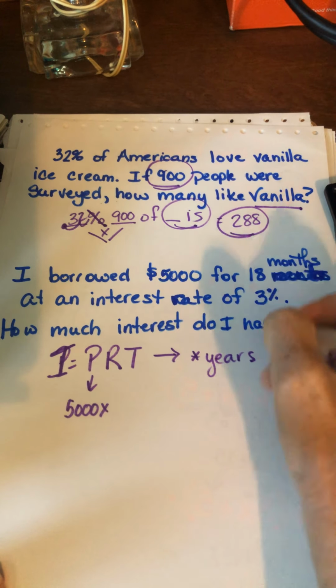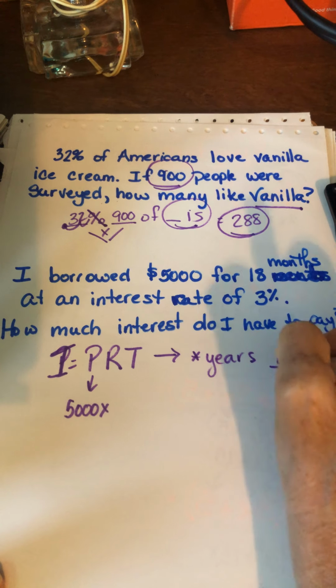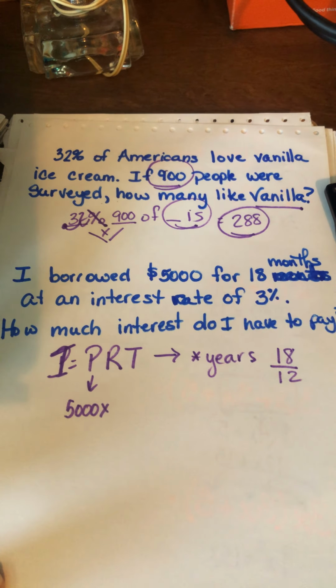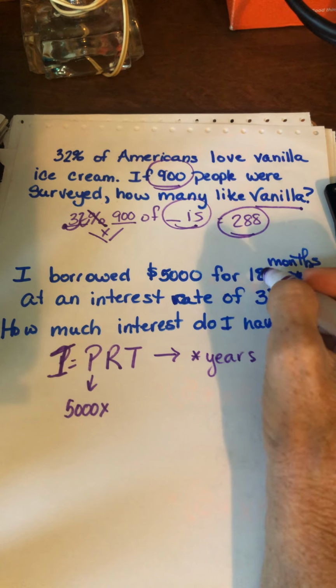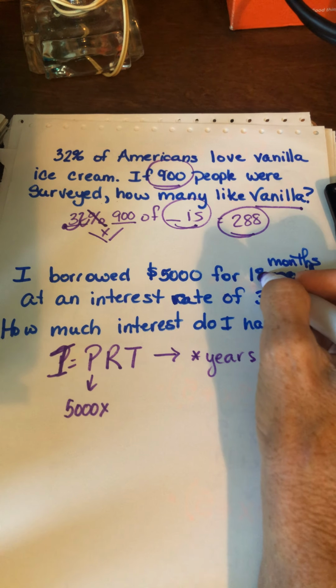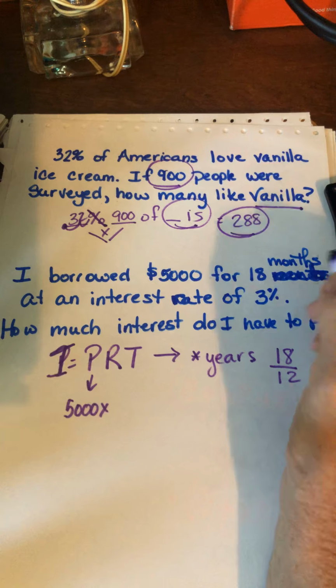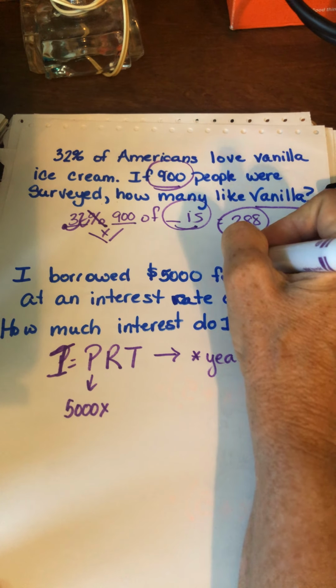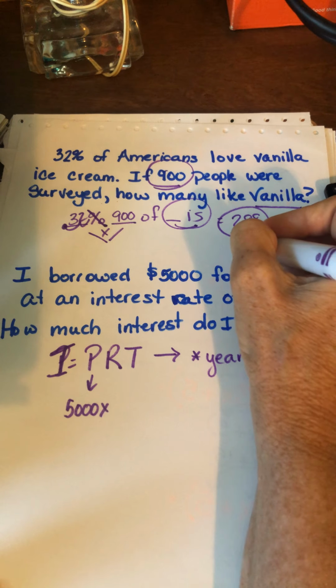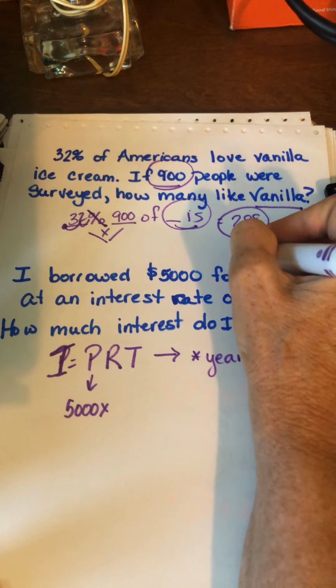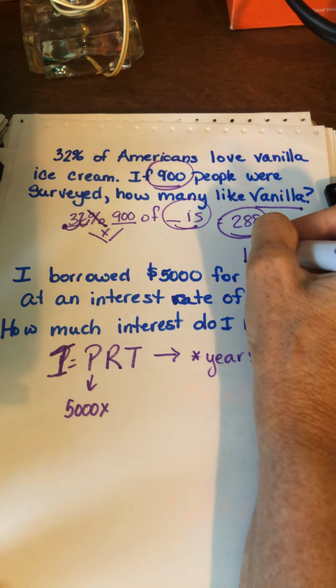So 18 months in years. There's 12 months in a year, so you could figure it out, or you might just know there's one set of 12 months in 18, so you've got a year. And then if you take 12 away, that's 6 months. So you have a year and 6 months.